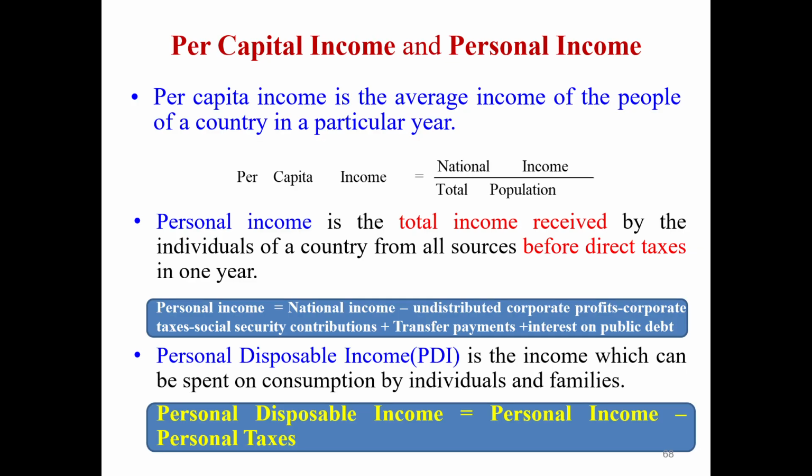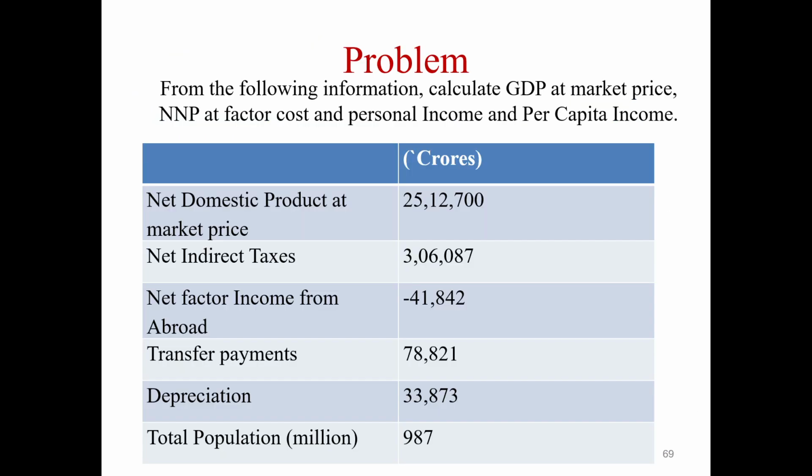Personal income is calculated by excluding the social security contributions, undistributed corporate profits and corporate taxes, and including the interest on public debt. Personal disposable income is the difference between personal income and personal taxes.